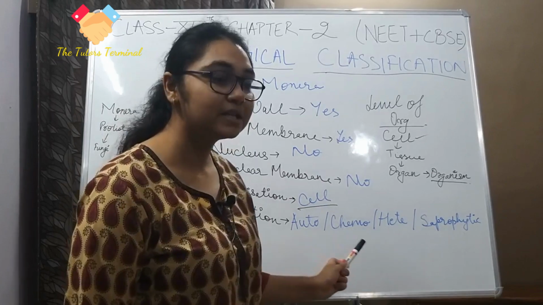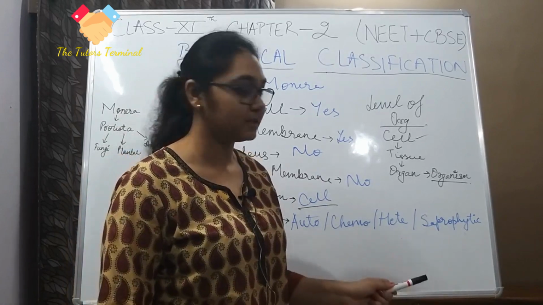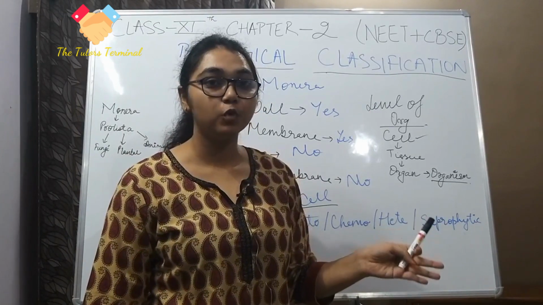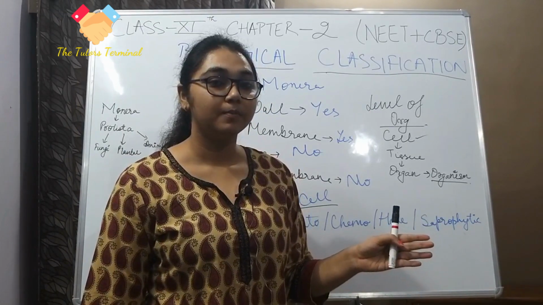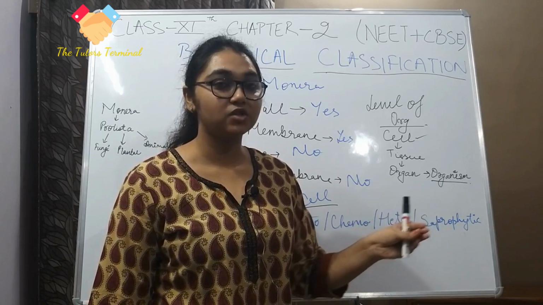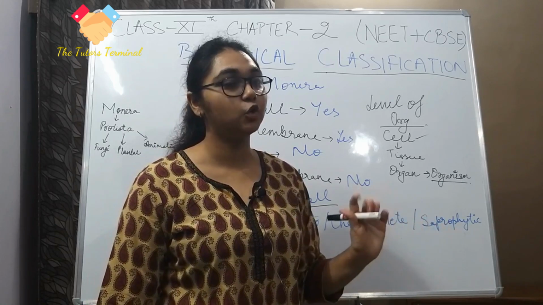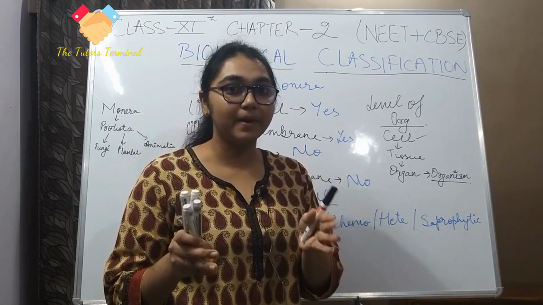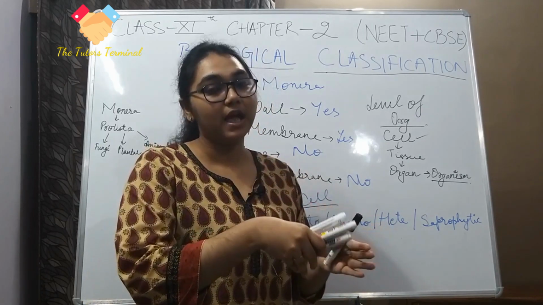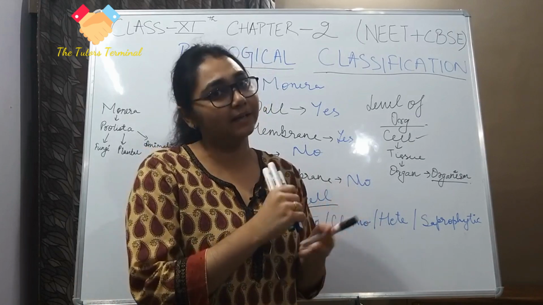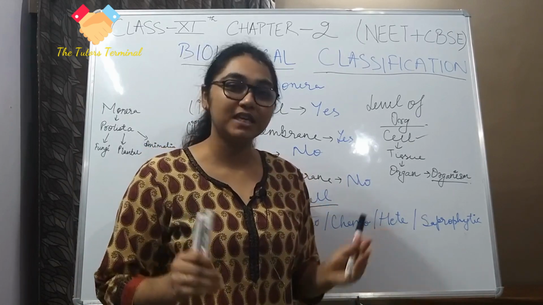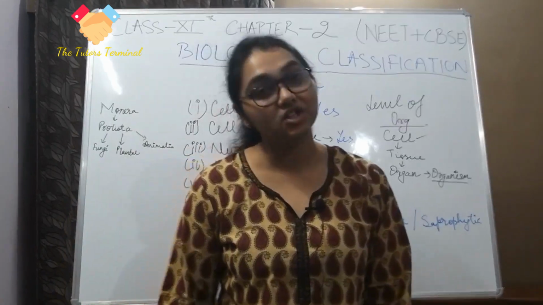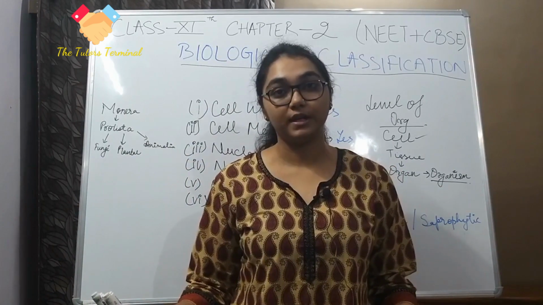Chemotrophic, meaning it makes its own food with the help of chemicals. Heterotrophic, meaning it takes already made food from outside, like humans. We are heterotrophic. So we take already prepared materials, cook it and eat it, but in the case of bacteria there is no need of cooking, so they engulf it. And saprophytic, meaning they take in already digested food.